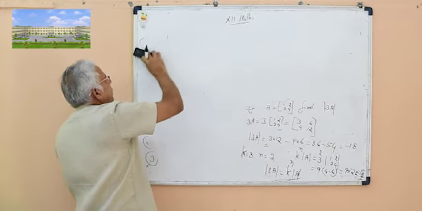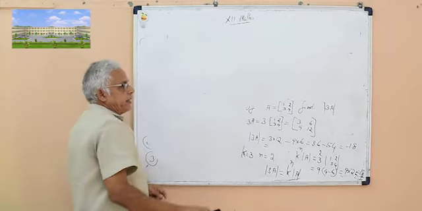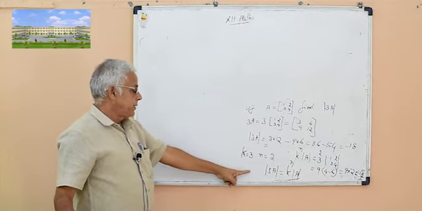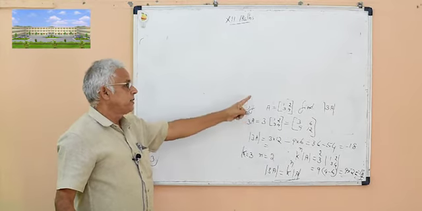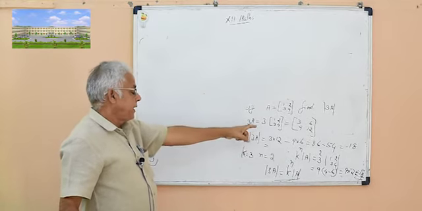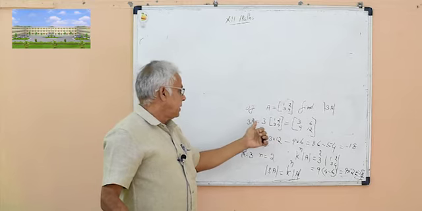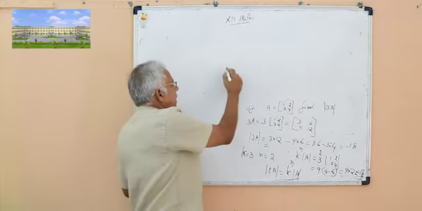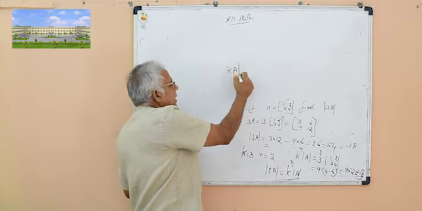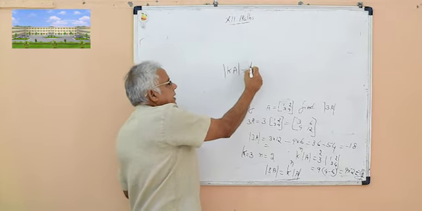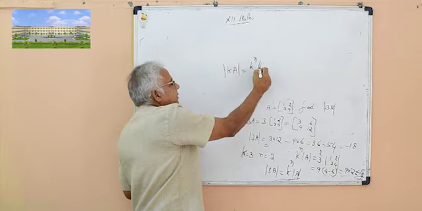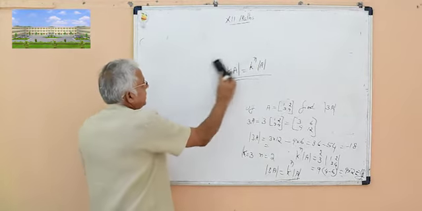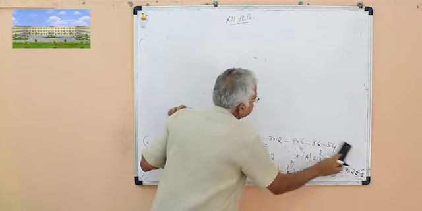Determinant of A into adjoint of A is equal to determinant of A raised to n, and determinant of adj A is equal to determinant of A raised to n minus 1. Determinant of k into A is equal to k raised to n into determinant of A. This is an important result. Using the reversal law we can apply.